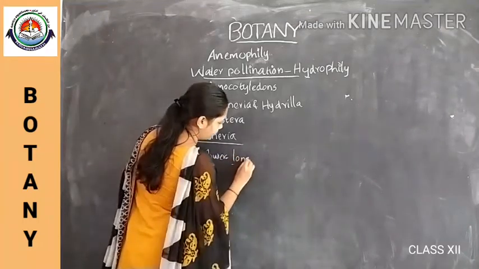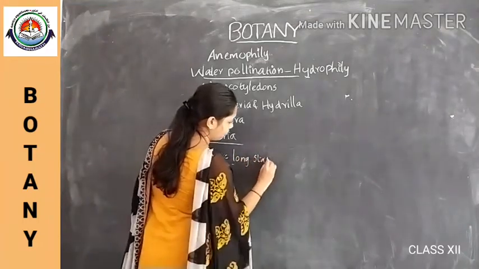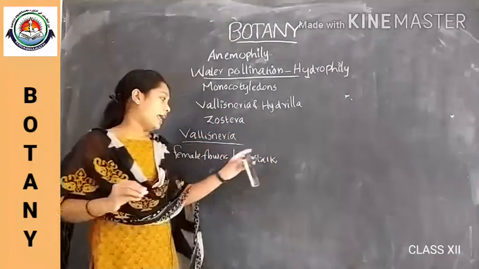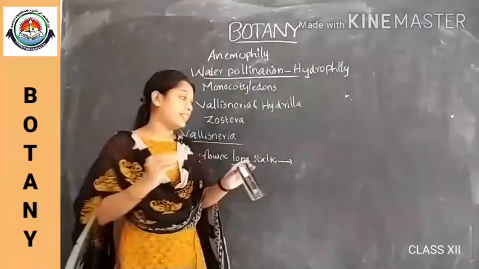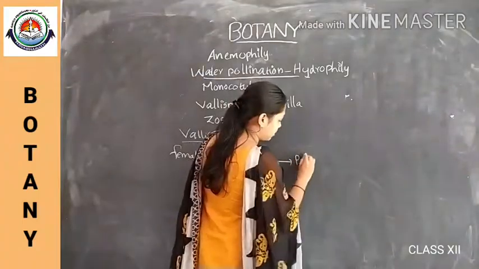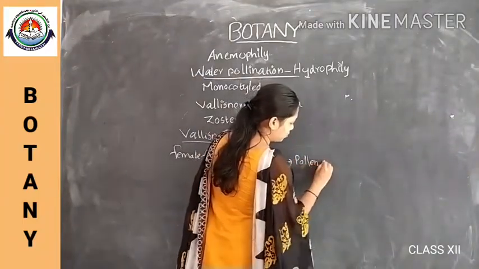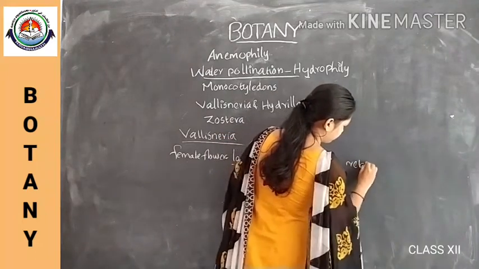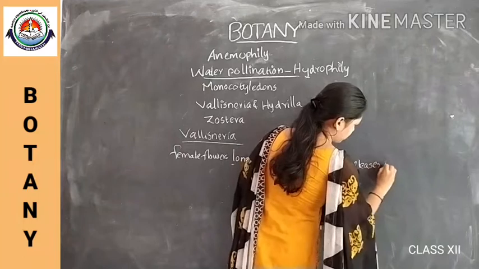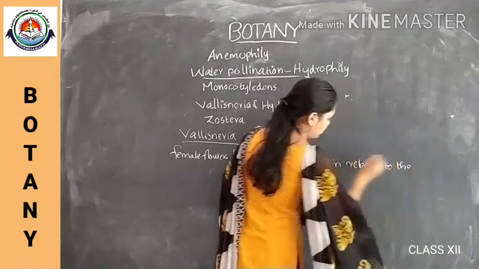The female flower has a long stalk, and the male flower releases its male gamete, the pollen grains, to the surface of water.